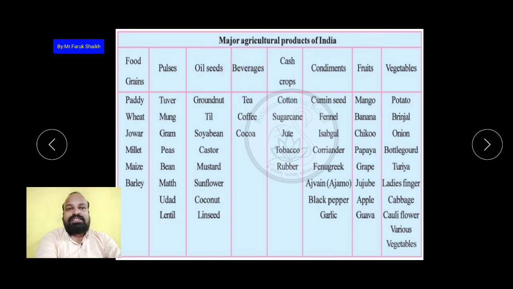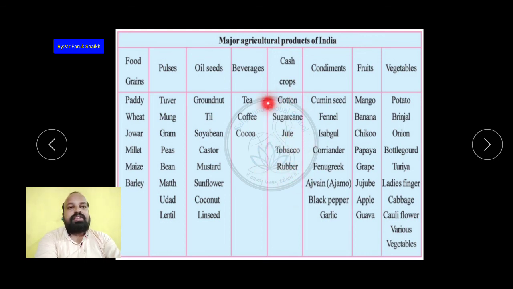Now the beverages, which are drinkable, which we are using, like tea, coffee, and the cocoa. These are the beverages. And the cash crops means we can earn money directly. So we are getting cotton, sugar and jute, tobacco, and the rubber.